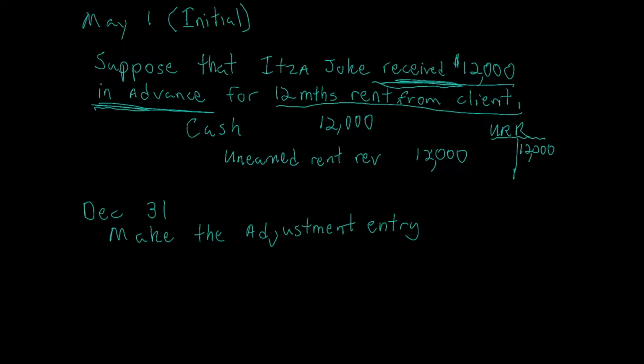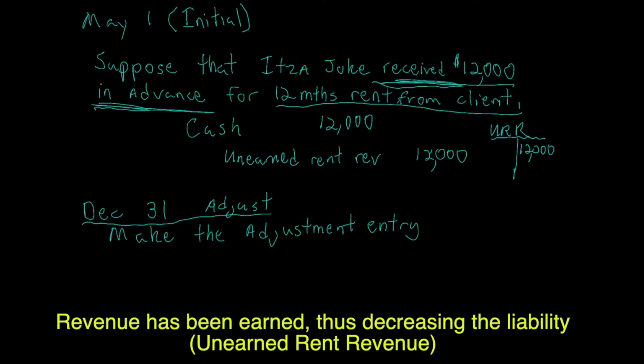Now, time has passed and it's the end of the year and it's time for us to make our adjustments before we make our financial statements. So on December 31st, we're going to make the adjusting entry. We are adjusting the unearned rent revenue, which happens to be a liability, because as time has passed, what has happened, gang? We have been providing the service. We have been providing the rent to our client, who paid us in advance.